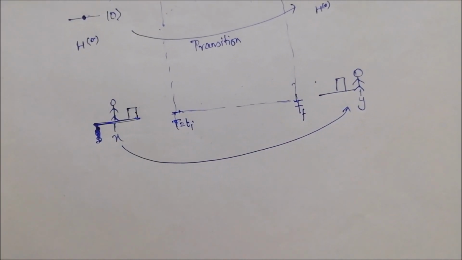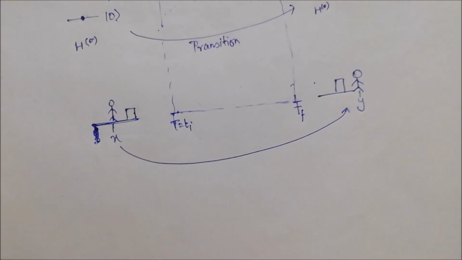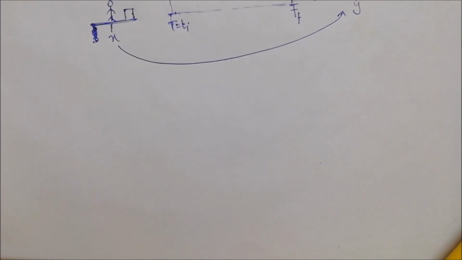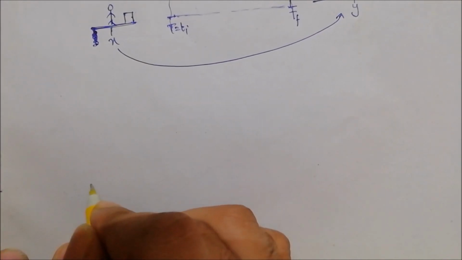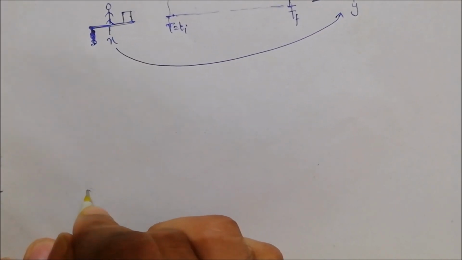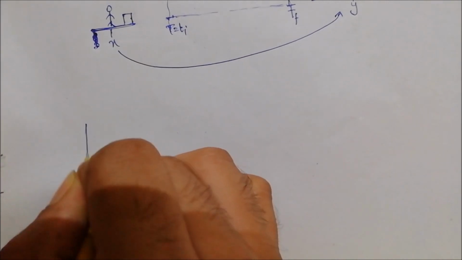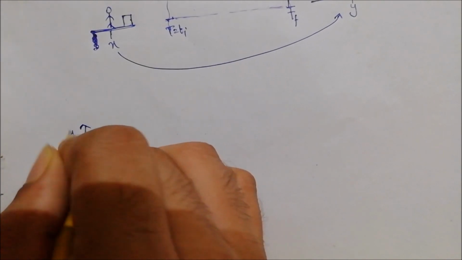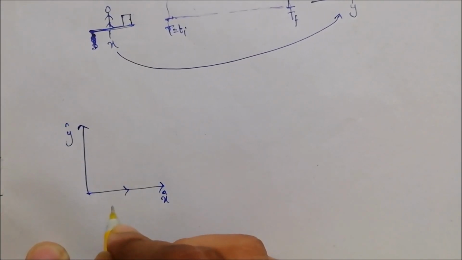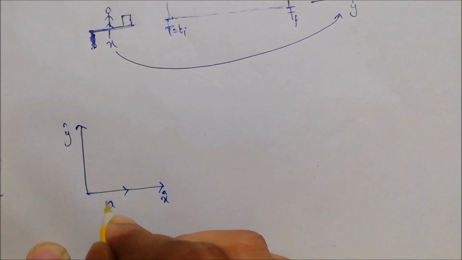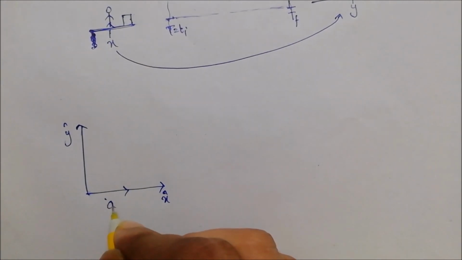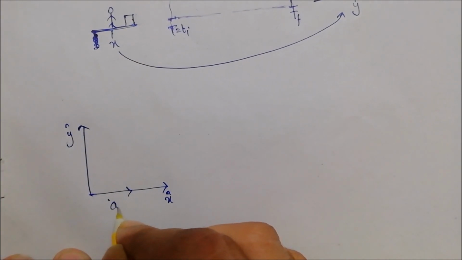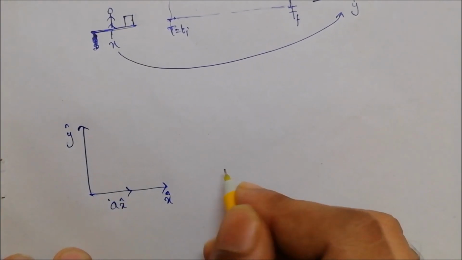So let's digress a little bit and look at basic vectors. Let's consider a 2D coordinate system, and let this be your x direction, this be your y direction. Suppose you have an initial vector a in the direction x, so it's a x cap.